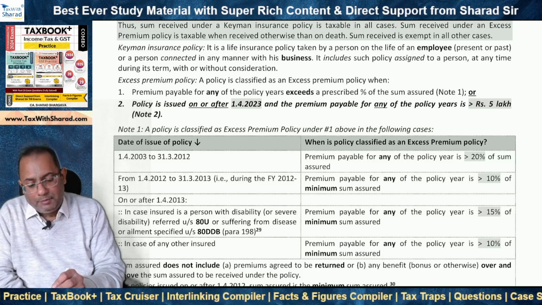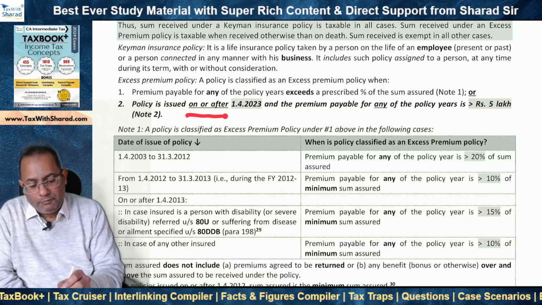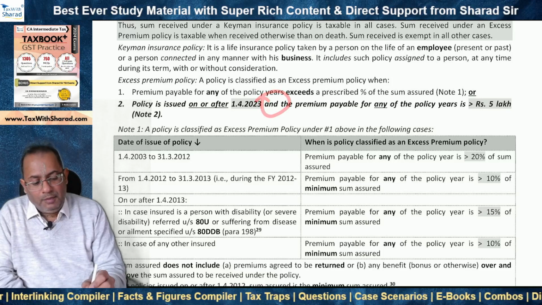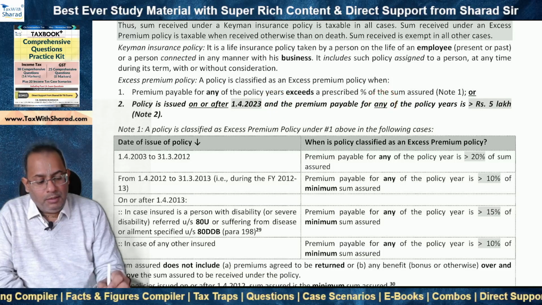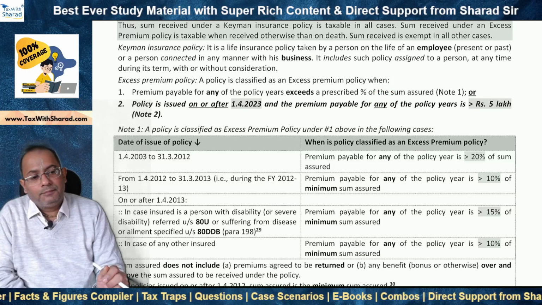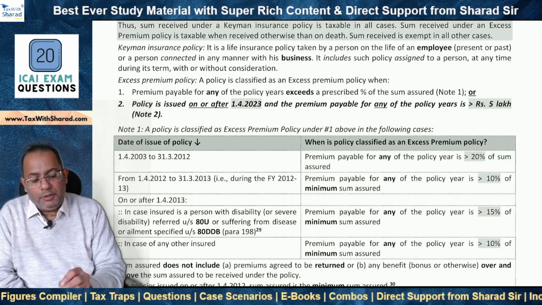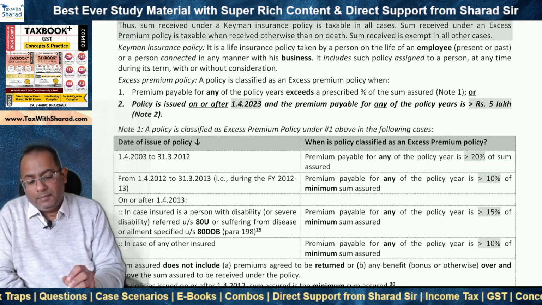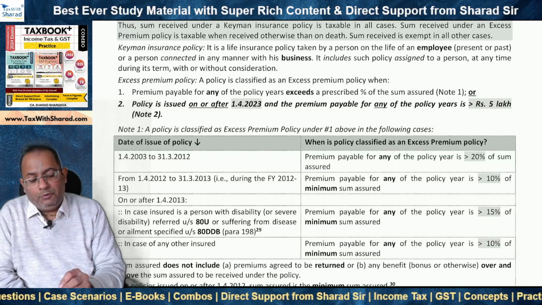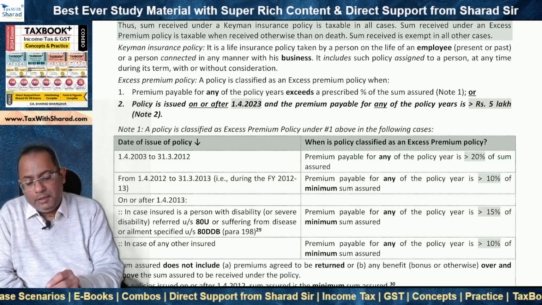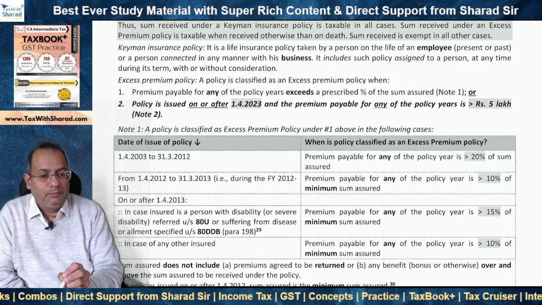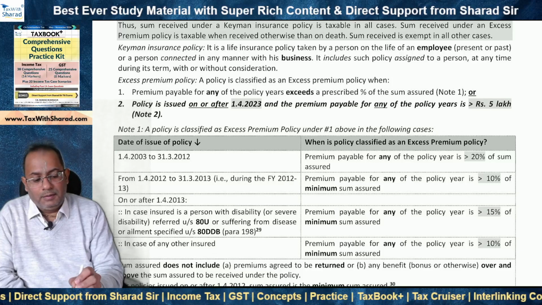And the condition is that the policy is issued on or after 1st April 2023, and the premium payable for any of the policy years is more than rupees 5 lakh. So one, we need to check whether the policy is issued on or after 1st April 2023. If the policy is issued before 1st April 2023, serial number 2 is not applicable and we need to only check serial number 1 to find out if the policy is an excess premium policy.